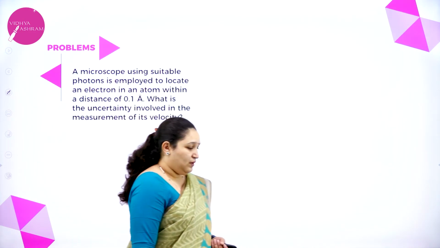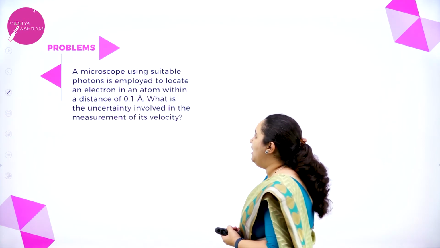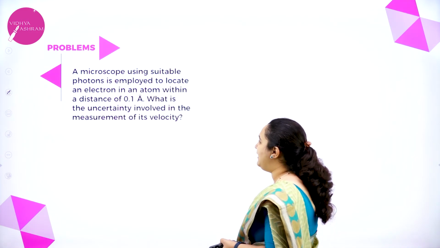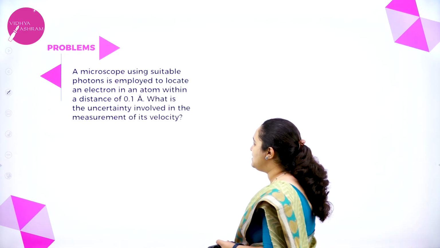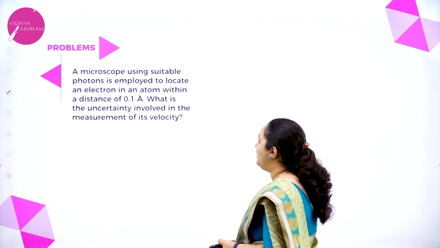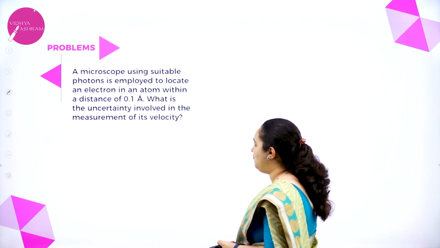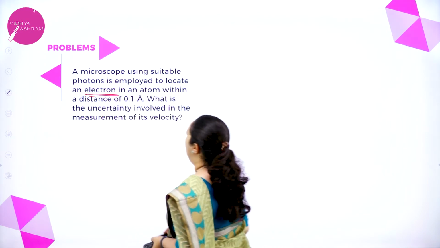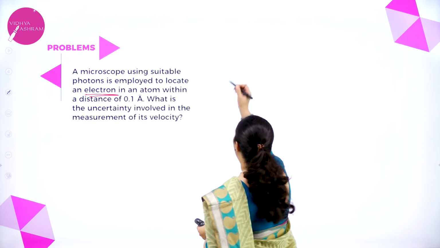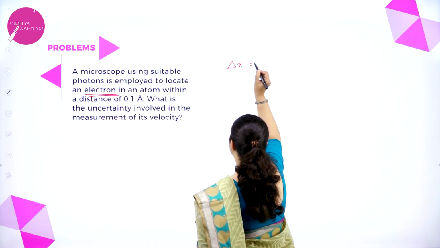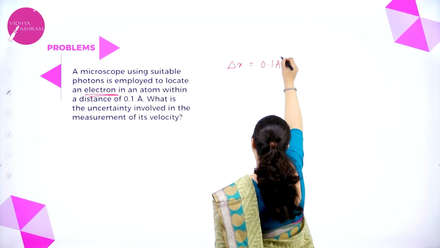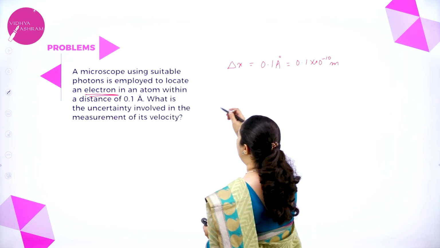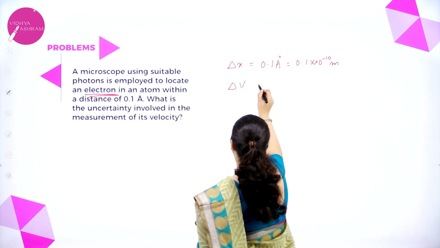Next numerical, I'll read the question for you all. A microscope using suitable photon is employed to locate an electron in an atom within a distance of 0.1 angstrom. What is the uncertainty involved in measurement of velocity? So they have given, they are going to locate an electron. So the uncertainty in distance, that is delta x, is 0.1 angstrom, that is 0.1 into 10 to the power minus 10 meters. They are asking you to find out delta v.